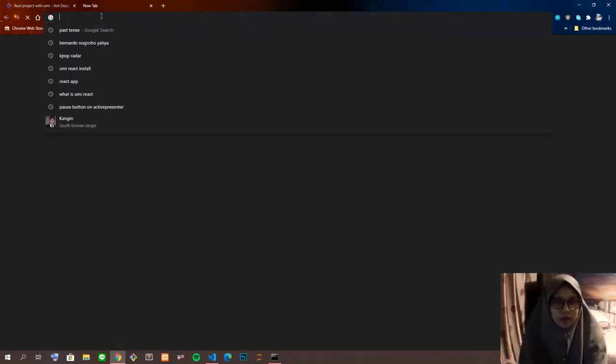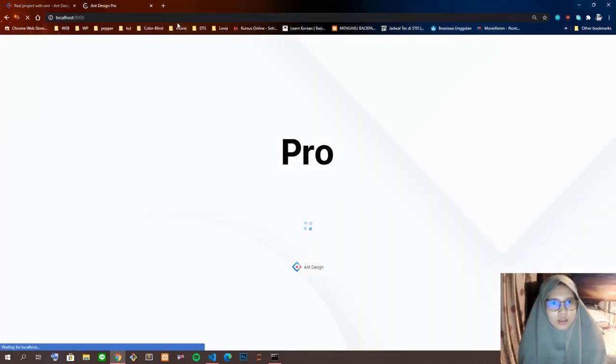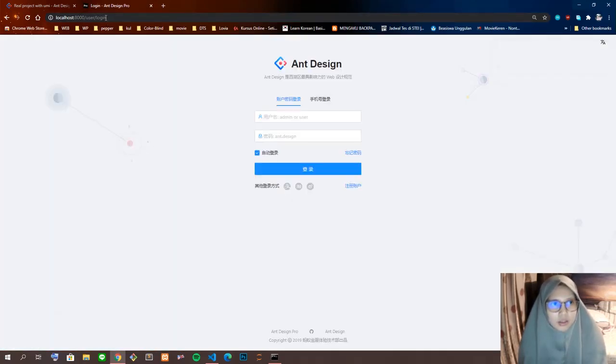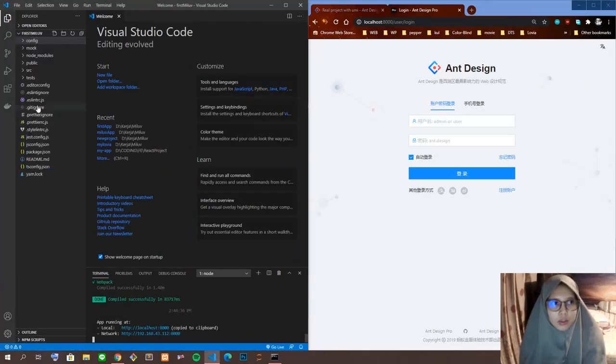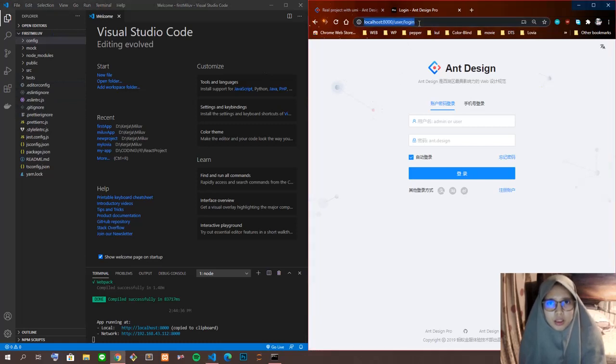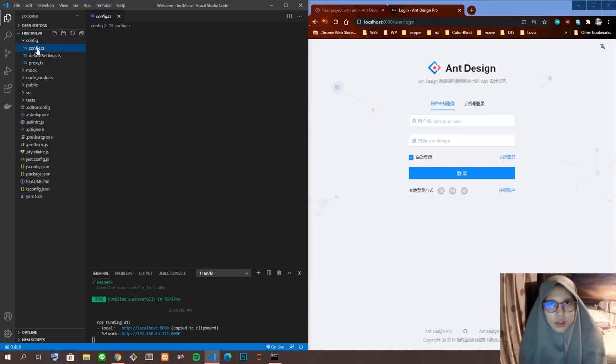Go back to Google Chrome and go to our localhost. Okay, just wait, and Ant Design Pro is processing. The path is user/login, and this is the first page. Now I want to divide my screen. In Visual Studio Code, about the path, localhost/user/login, we can find it in config.ts for the router.